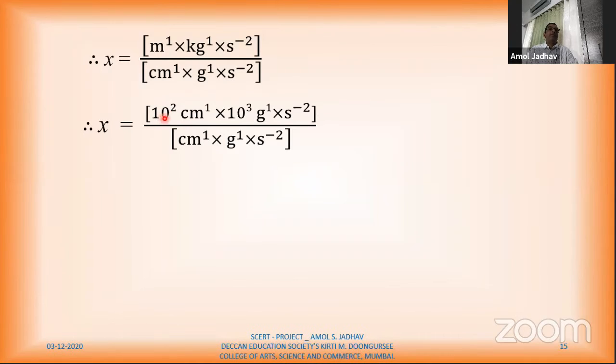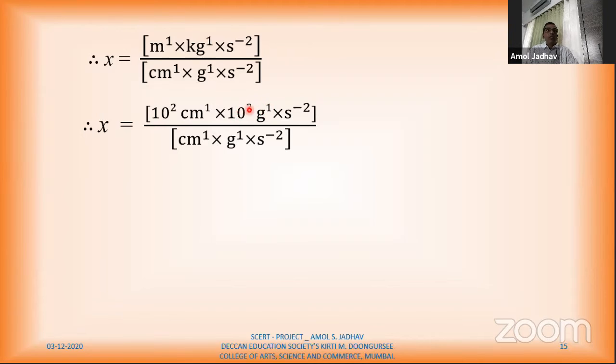So 10^2 centimeter. 1 kilogram is 1000 gram. So 10^3 gram. Here you can check the power: centimeter 1, kilogram 1. Again we also took gram as 1. We are not going to change these powers.